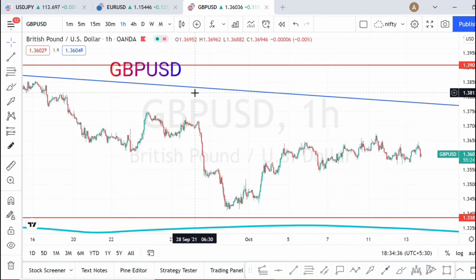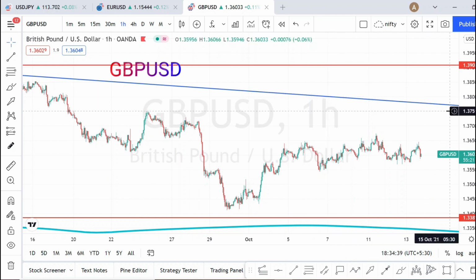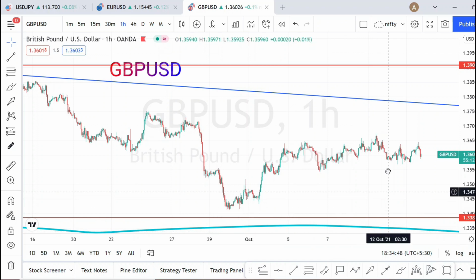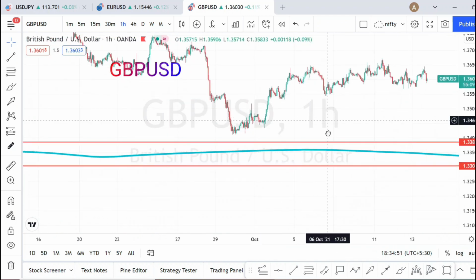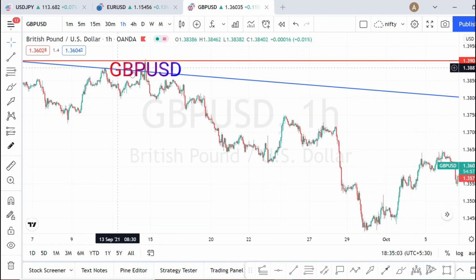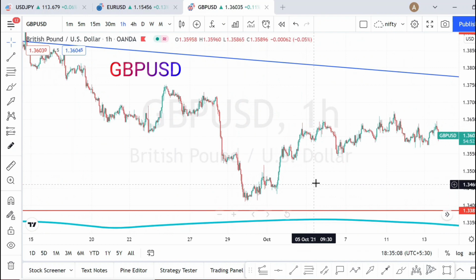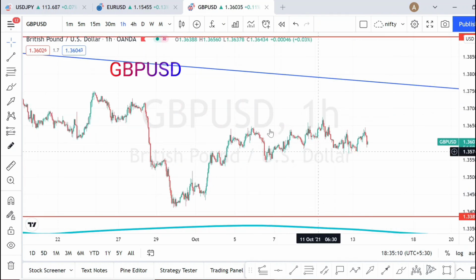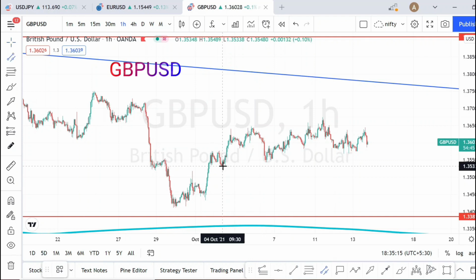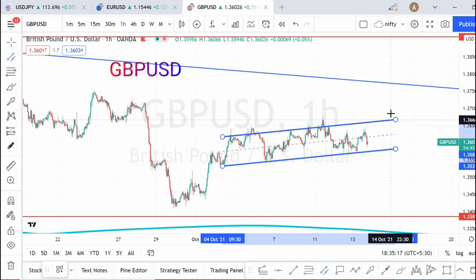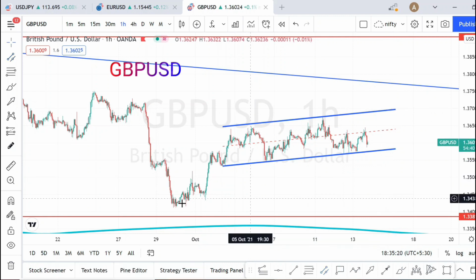Now we know that there is a dynamic resistance from daily time frame, this blue color line acting as a resistance now, and we know that there is a support line here from daily time frame. This area is going to be acting as a strong support. So it is between a resistance and support, fallen from the resistance. It has presently more or less tested this support line, and it is again bouncing back. We can see bouncing back, but it is traveling on a channel pattern. It has not moved so much. It is traveling on a channel pattern.